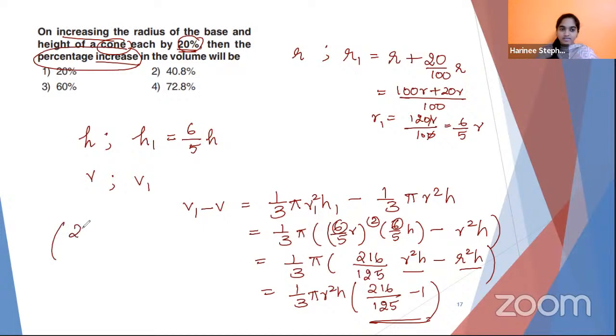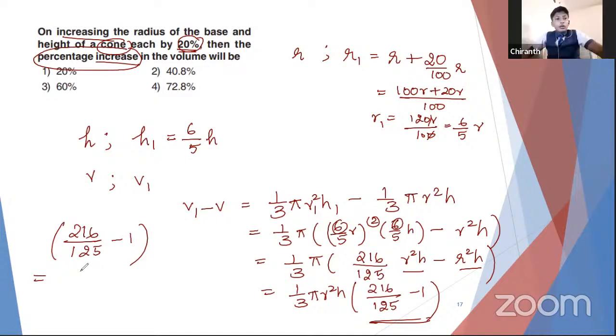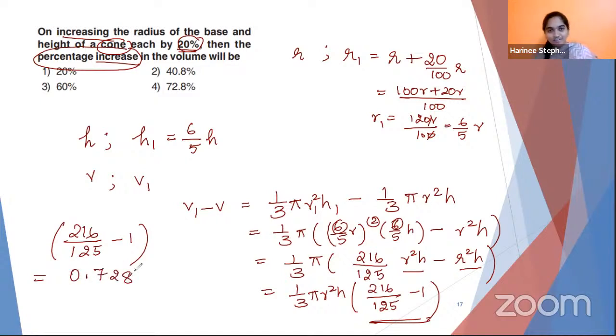Only the numerical part, 216 divided by 125 minus 1. If you simplify, what are you going to get? $0.728. Did you divide 216 and 125? Did you do that, Chitra? You are right. You're getting 0.728, right? I was expecting a fractional answer.